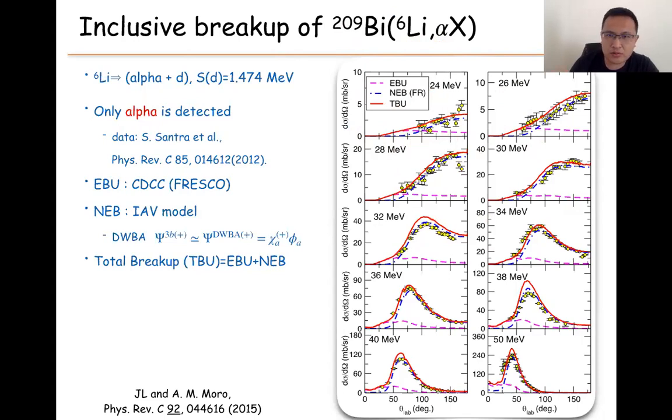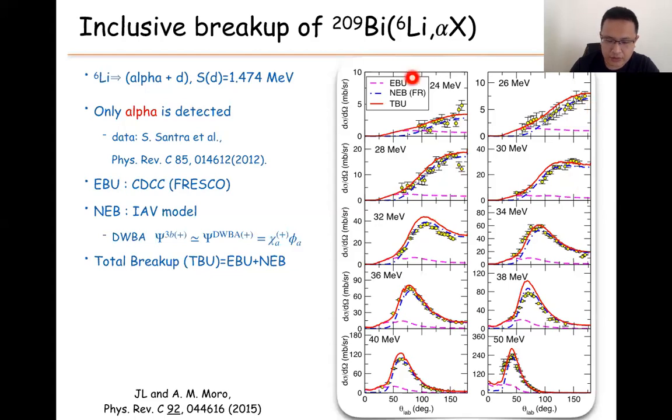Because we already used the CDCC method to test the two-body case, by using the CDCC method we already have the elastic breakup part. We put the elastic breakup part here, and we find the elastic breakup part is much lower than the data for all the energies. For the non-elastic breakup part, we're using the Ichimura model, and to make this model calculation much simpler, we use a DWBA approximation. So here, the blue line is the non-elastic breakup calculation.